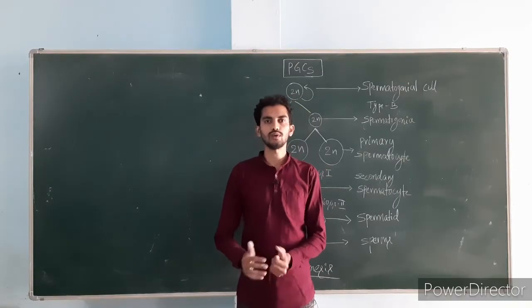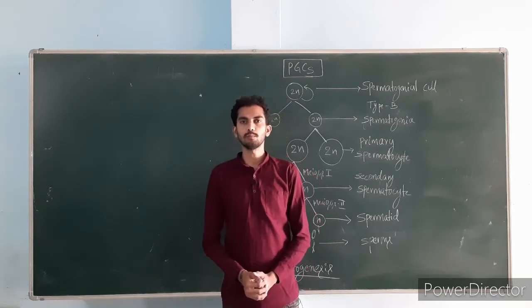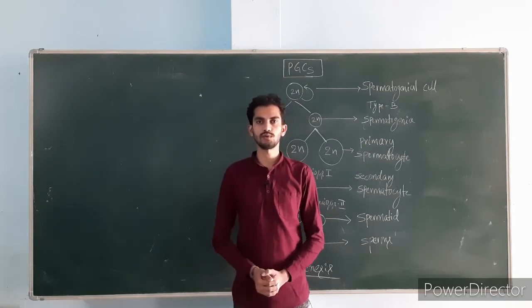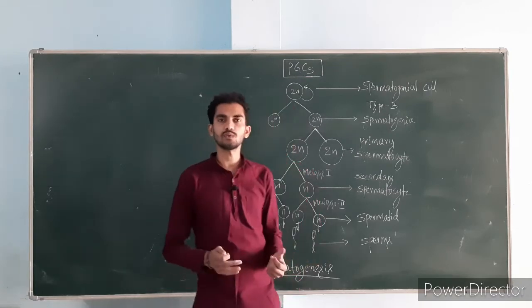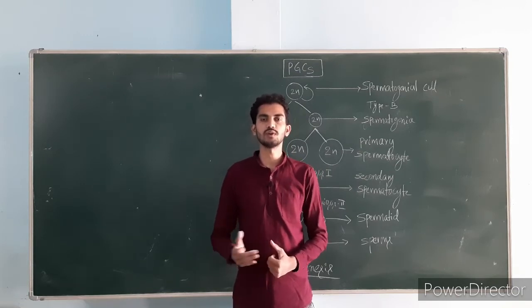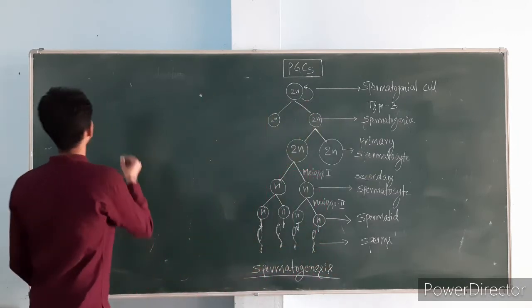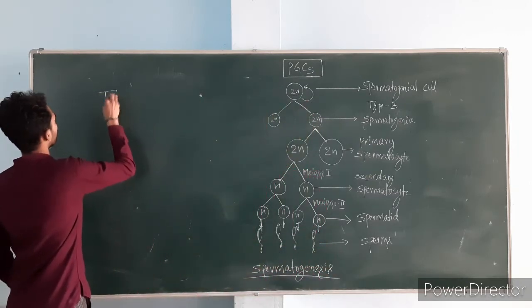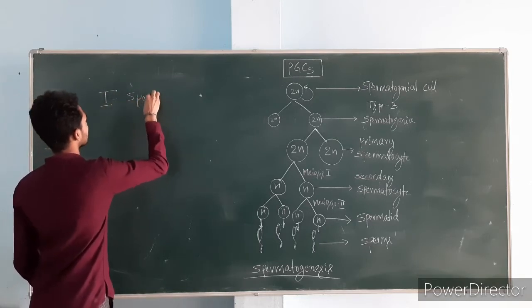Now let's discuss the steps involved in spermatogenesis. There are two important steps in the spermatogenesis process. One is spermatocytogenesis and the second one is spermiogenesis. Let's discuss one by one. First one is spermatocytogenesis.